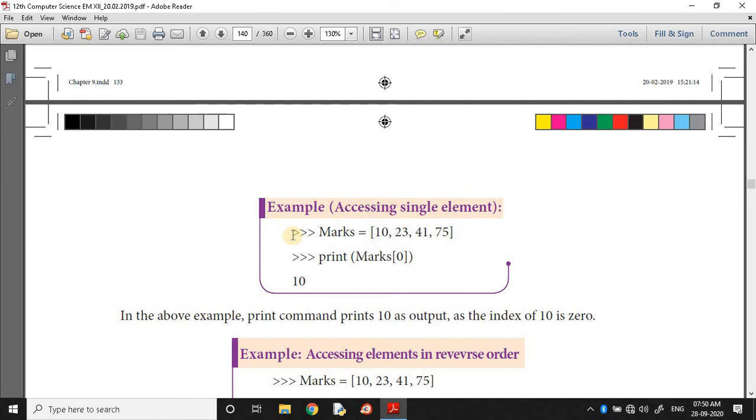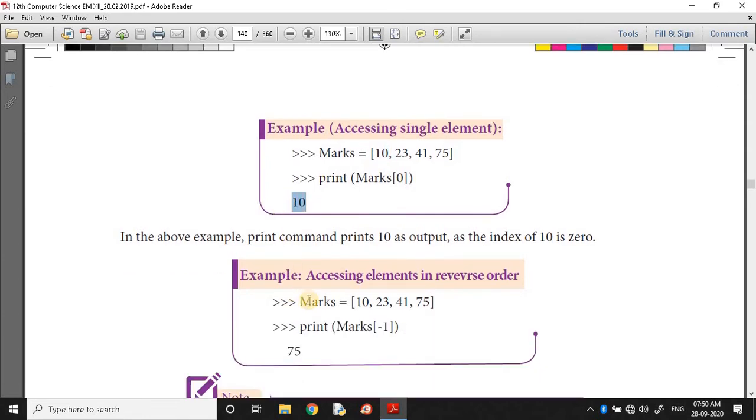So how to access this? In this example we can see this. Marks of 10, 23, 40 and 75 is a list. So print marks of 0 displays only the particular element, the index position element of 0. That means the first element will be displayed. So 10 only is displayed. In the above example, the print command prints 10 as output as the index of 10